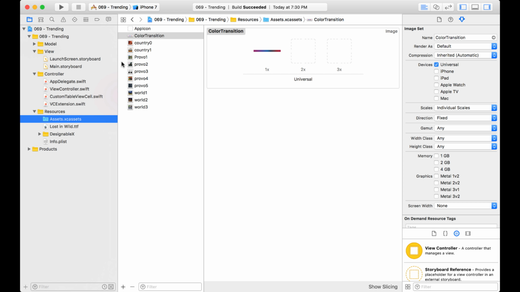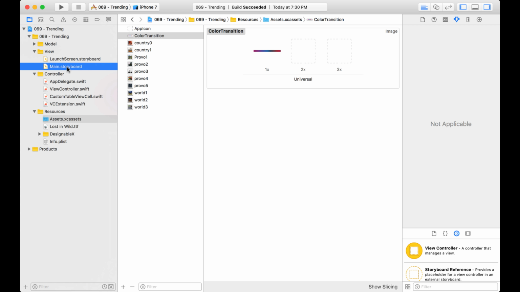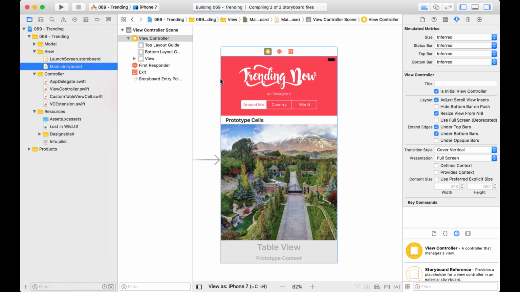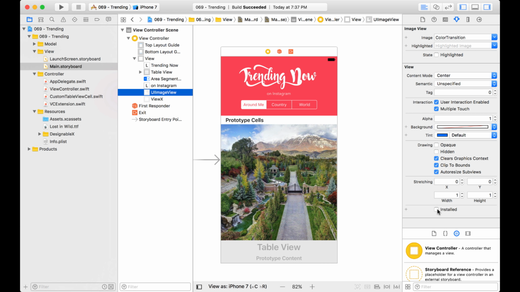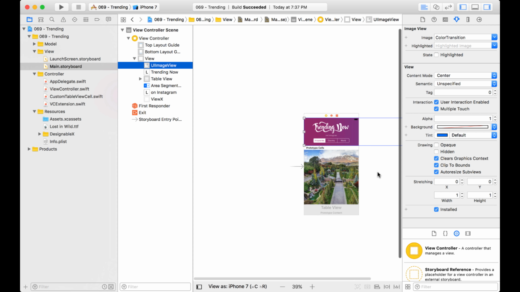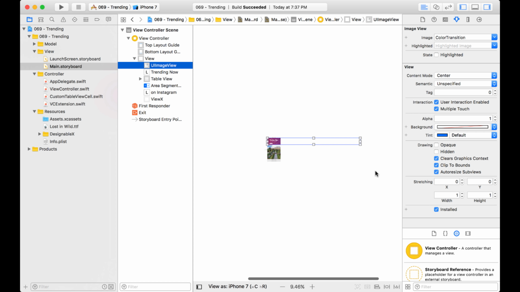I imported the image into my assets catalog, and you can see this is the color transition right here. It's pretty small. But I took it into my main storyboard and I put it just behind this top part right here. So if we go into here, I actually do have it here. It's just not installed. Using the installed property, that's a good way to just hide something and then show it again. So here's my gradient. And look at this. When I zoom out, you can see how big this gradient actually is. And all I'm going to do is animate it from one end to the other. So let me show you how to do that.